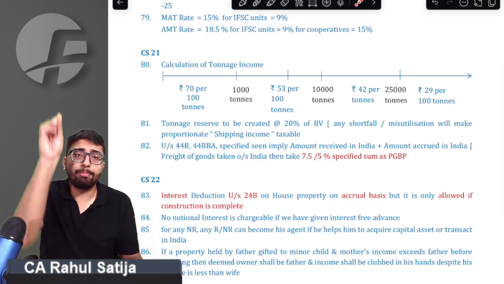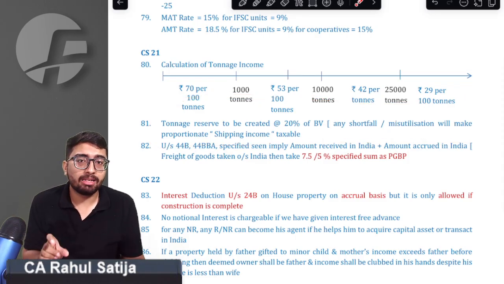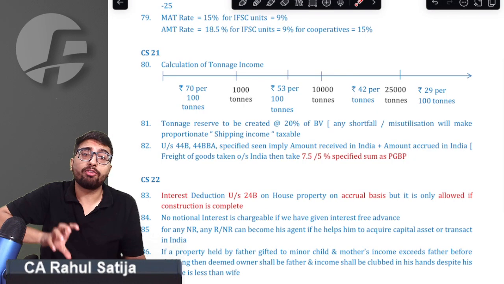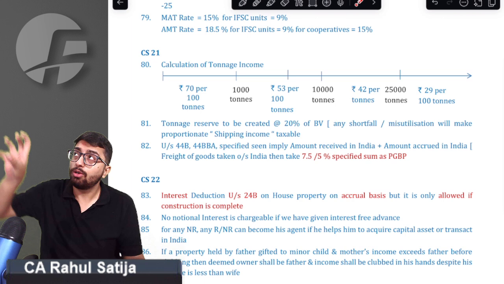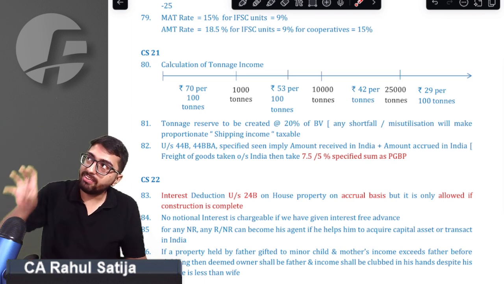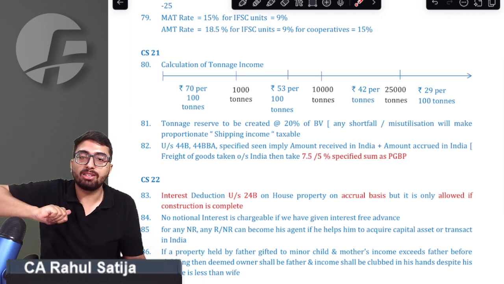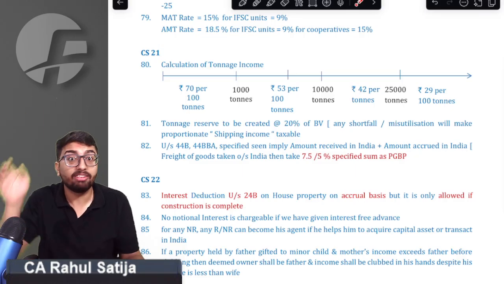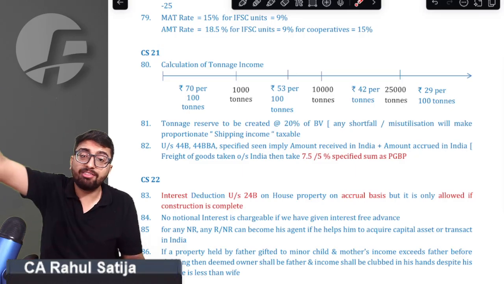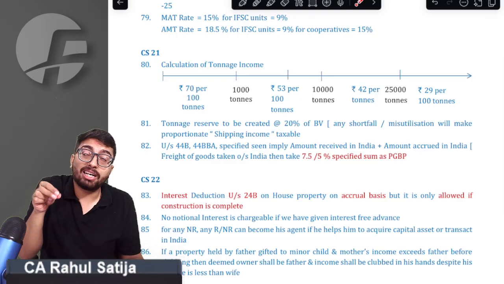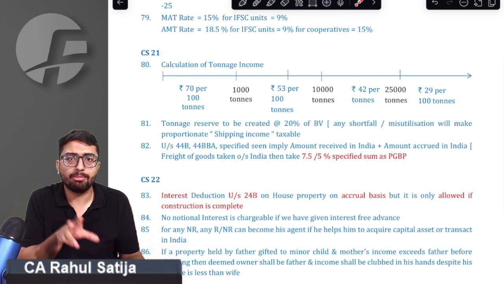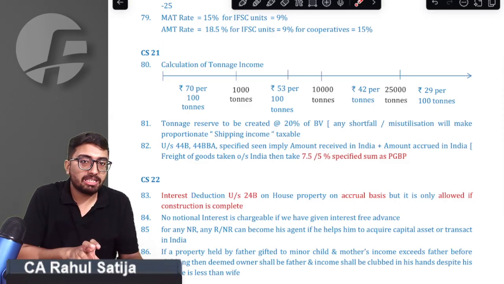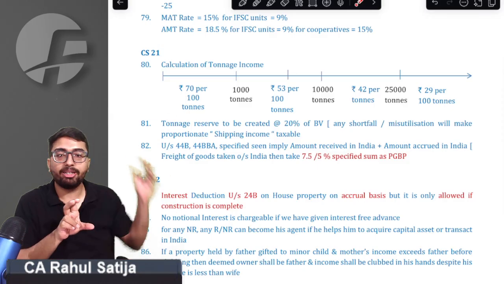Whenever you opt for tonnage taxation, always remember, whatever the book profit is as per books of accounts, you have to take 20% of that book profit to the tonnage reserve account. Whatever the shortfall, for example, instead of 20% you took only 15%, then 5% is the shortfall. Or whatever misutilization you do, that corresponding disallowance will be taxable in relevant shipping income. Relevant shipping income is nothing but PGBP income. Whatever PGBP income is arrived at, proportionate PGBP income would be taxable.